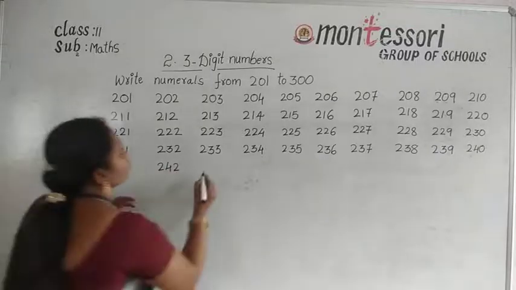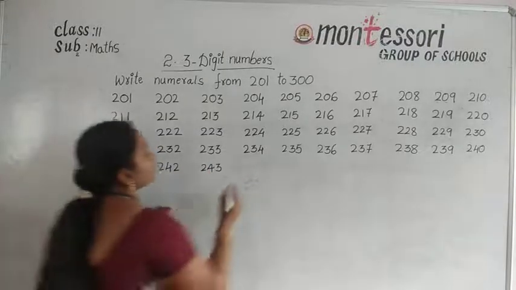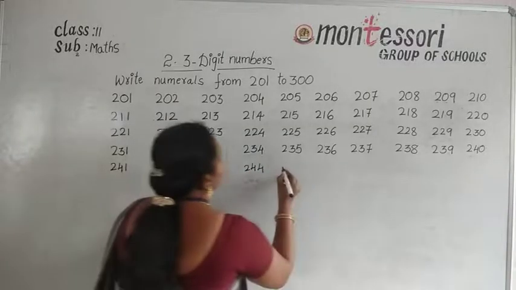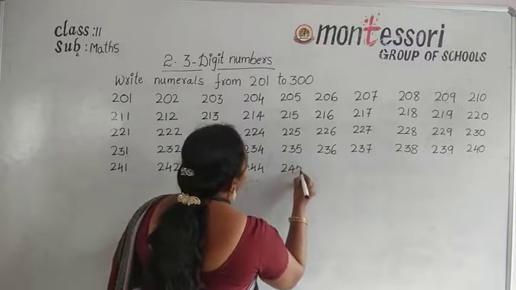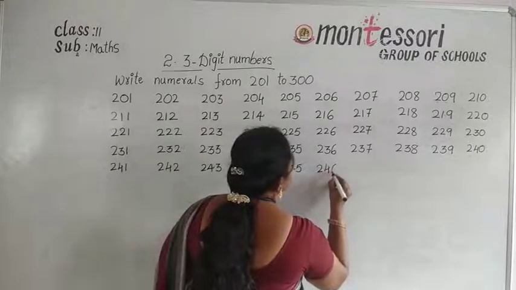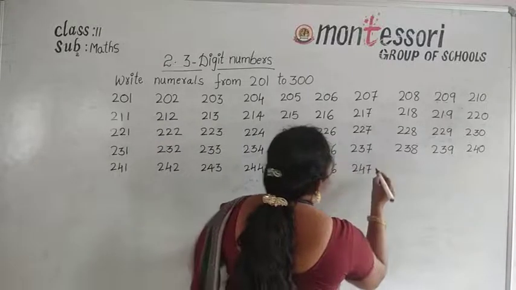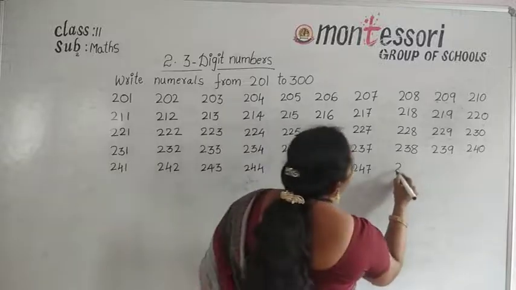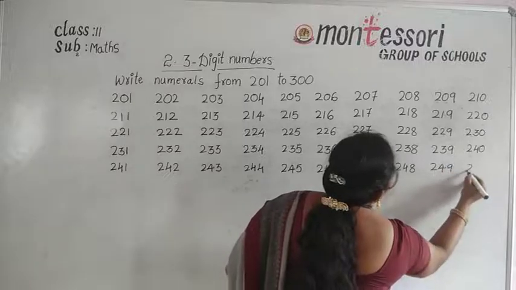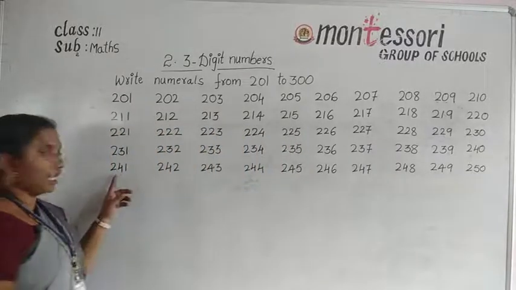And next number 243, 244, 245, 246, 247, 248, 249, and 250. Okay, these are the numbers from 241 to 250.